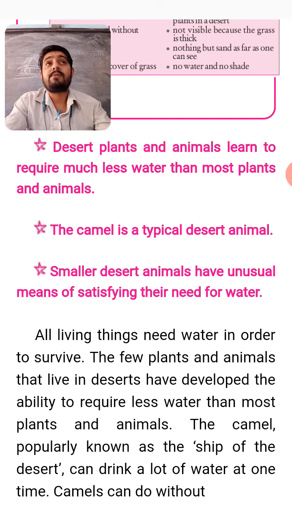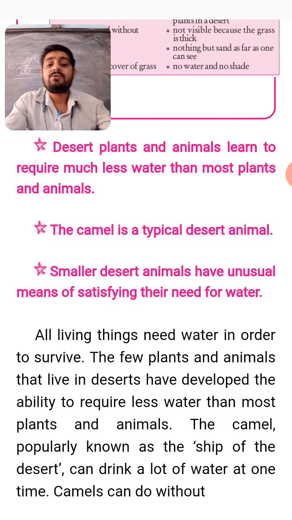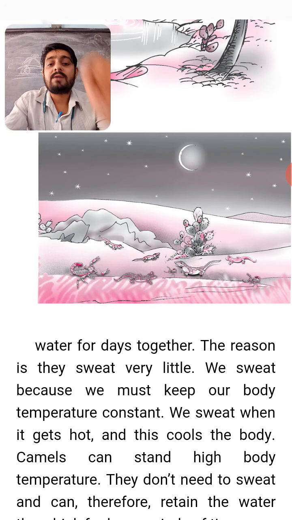The camel, popularly known as the ship of the desert, you may have heard about this camel, right? That camel is called the ship of the desert and can drink a lot of water at one time. A camel can do without water for days together. The reason is they sweat very little.